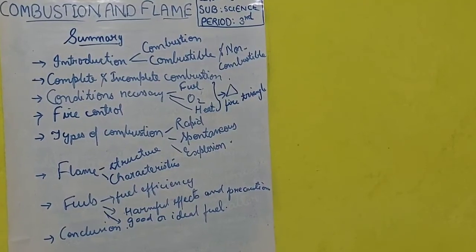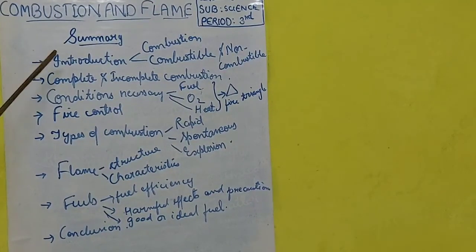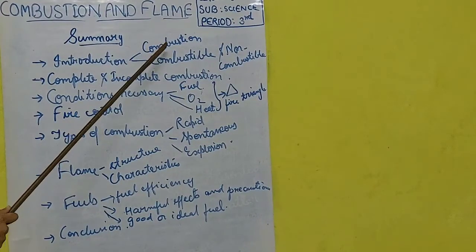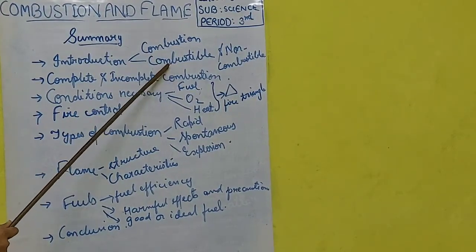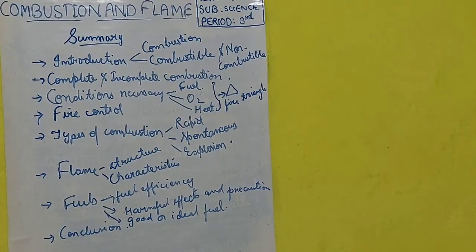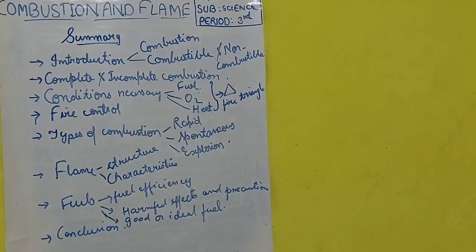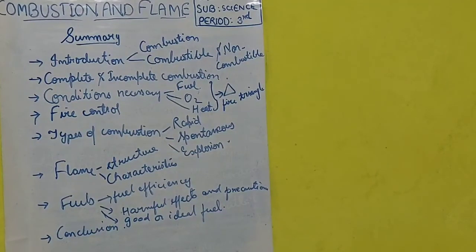Okay, so let's recall what we have studied in this chapter. Firstly, we studied the introduction, in which we came to know what is combustion, and what are combustible and non-combustible substances. Then we studied complete and incomplete combustion.